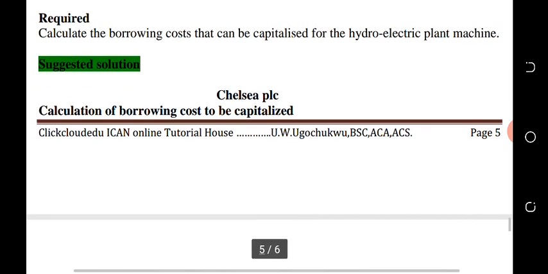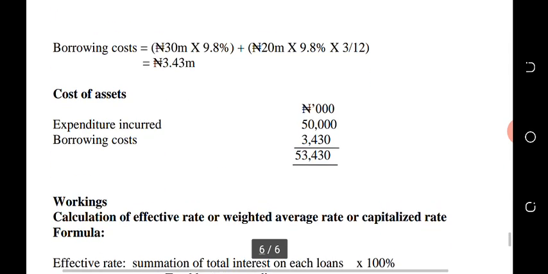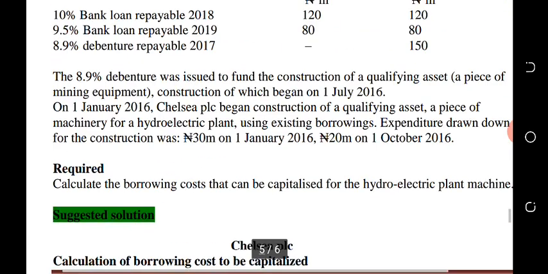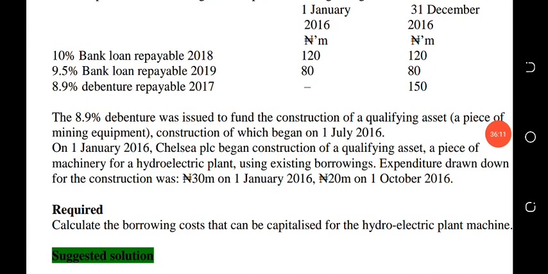Calculation of borrowing costs to be capitalized. Now let's look at the first thing. We are given a pool of loans, and if you form a particular QA from existing loans, we should calculate, first, the effective interest rate from the existing borrowing.